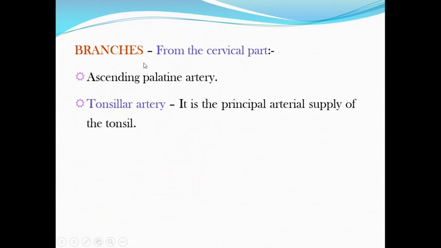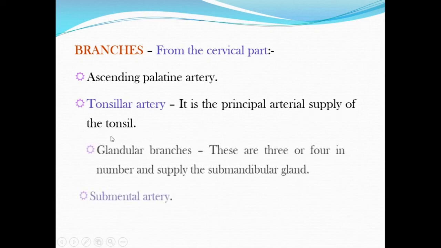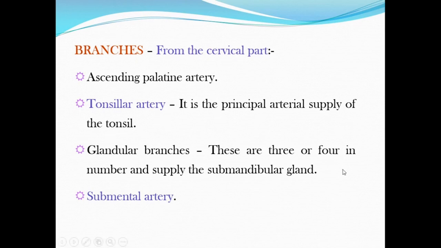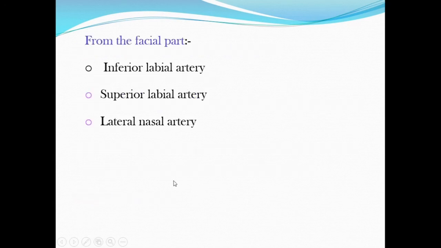Branches of the facial artery. Now from the cervical part: ascending palatine artery, tonsillar artery. So this facial artery is the principal arterial supply of the tongue. Glandular branches to the submandibular gland, 3 to 4 in number. Submental artery, it is a content of the digastric triangle. So those are the branches of the cervical part. From the facial part: inferior labial artery, superior labial artery, and lateral nasal artery. So these are the branches of the facial part of the facial artery.